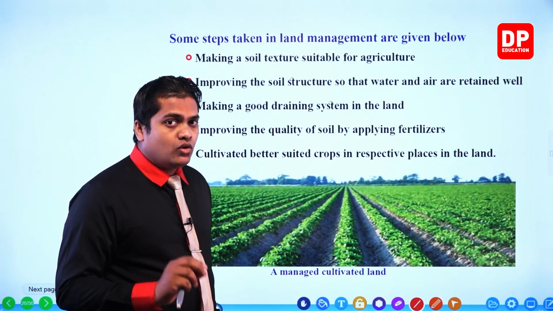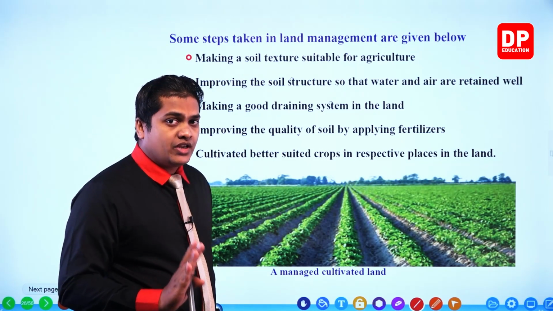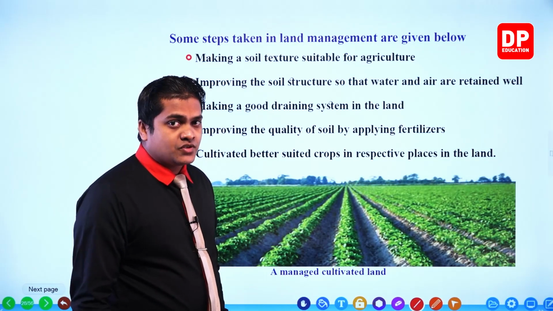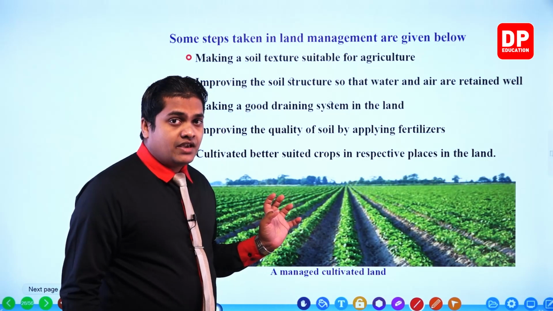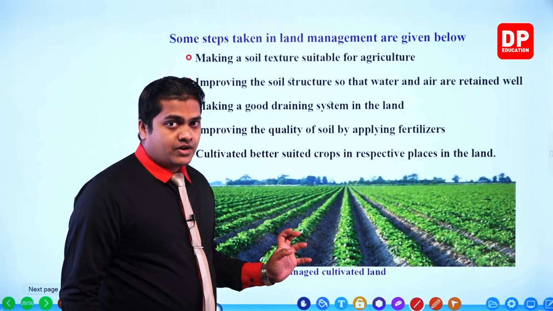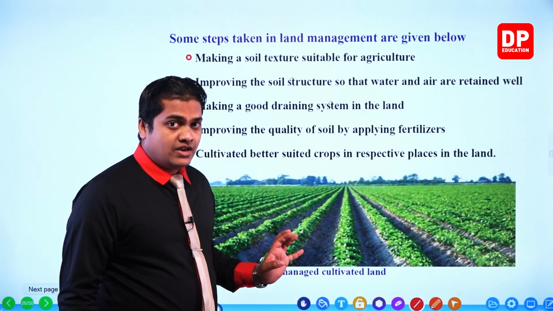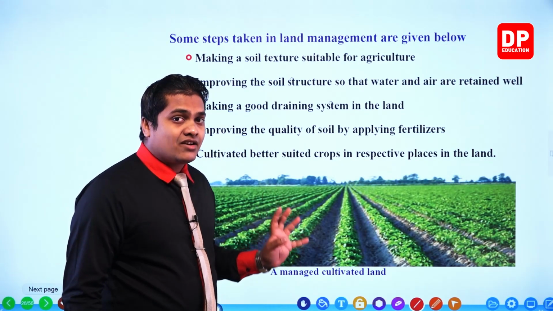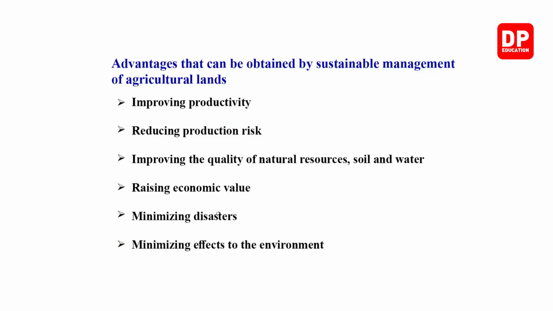So therefore we will not need to reach for any other different areas. By that way, we can protect other vegetative areas, my dear children. Okay, right. So deforestation is minimized if you manage the environment, or if you manage the agricultural lands very well. Right. So advantages that can be obtained by sustainable management of agricultural lands.